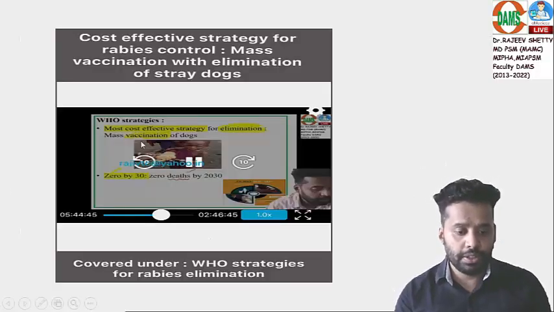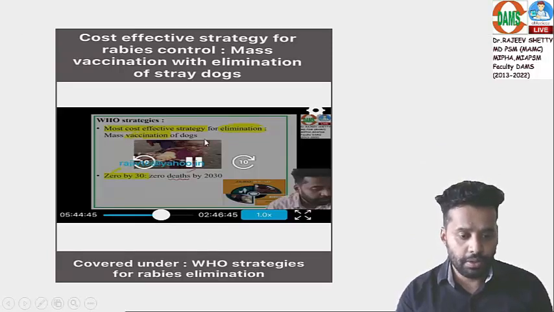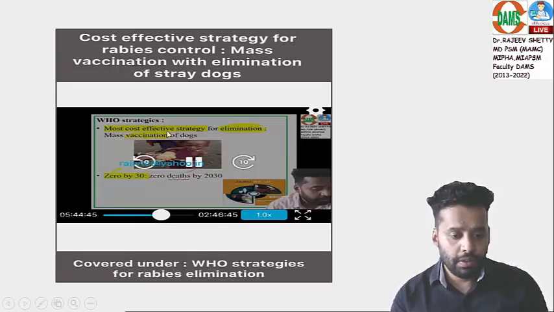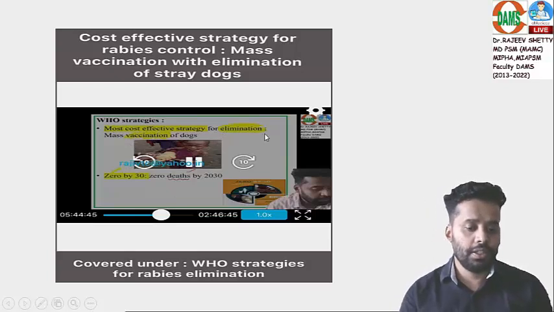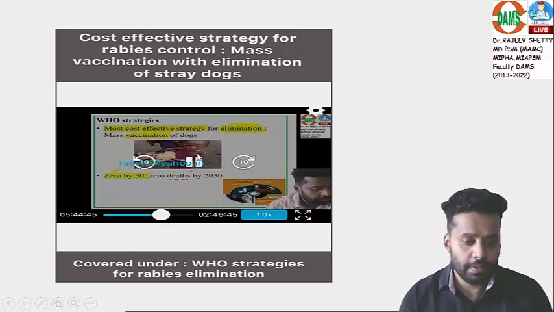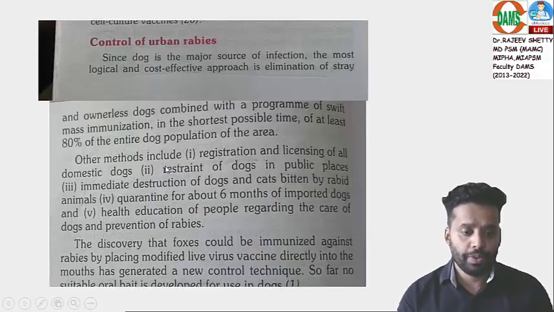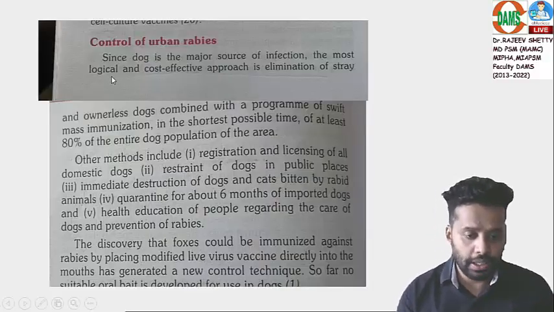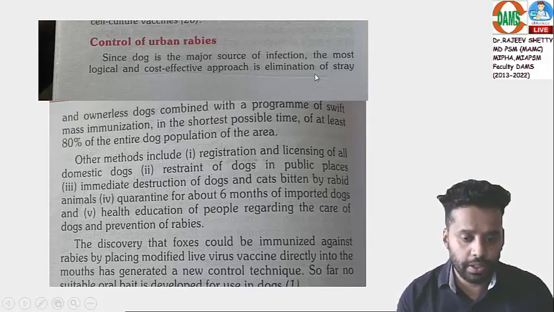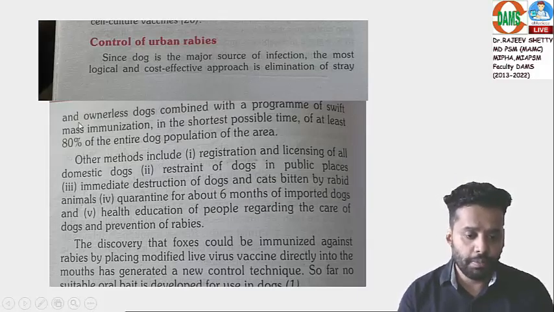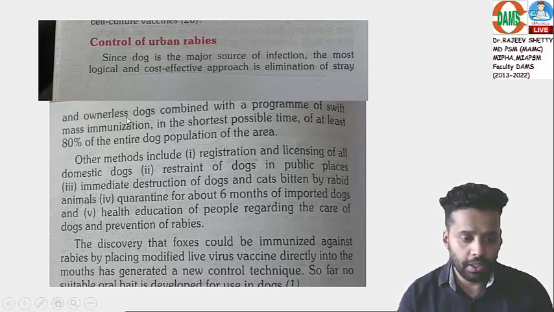We have covered this in your classes. As you can see in this slide, the most cost-effective strategy for elimination is mass vaccination of dogs. That was mentioned in the option. Even in Park, it is clearly given that the logical and cost-effective approach is elimination of stray dogs and mass vaccination. As you can see here, that will be the answer.